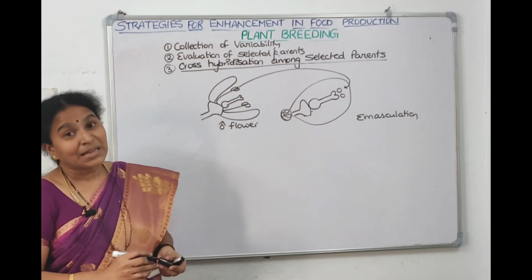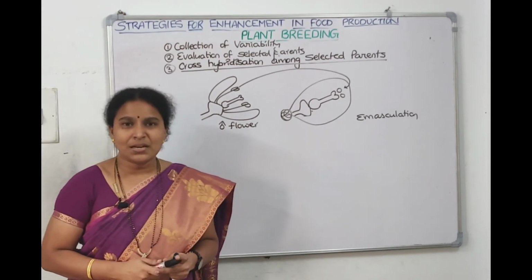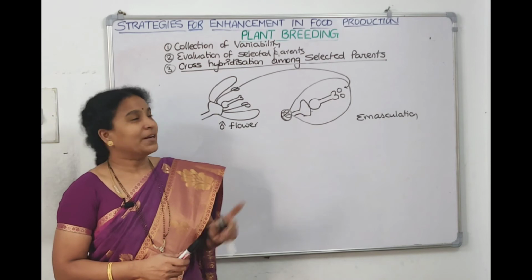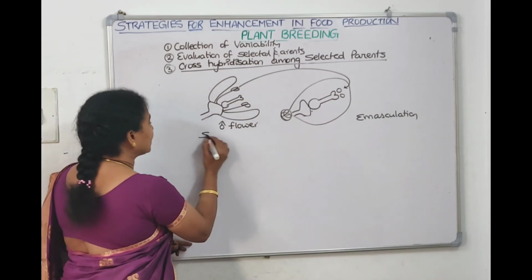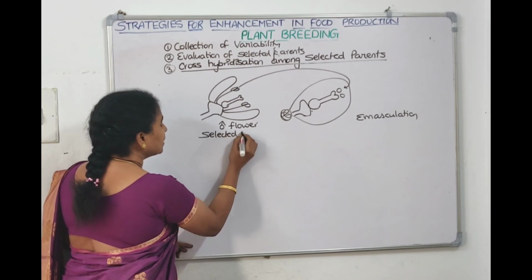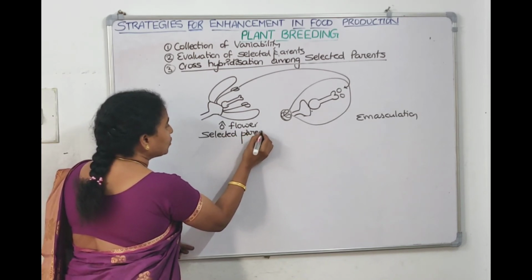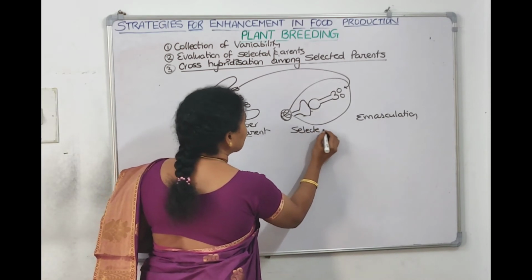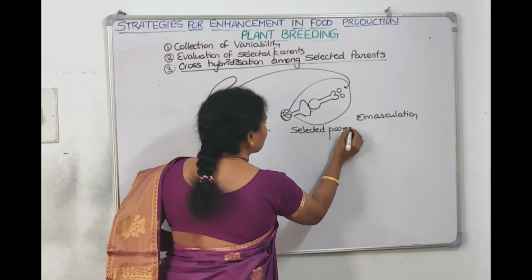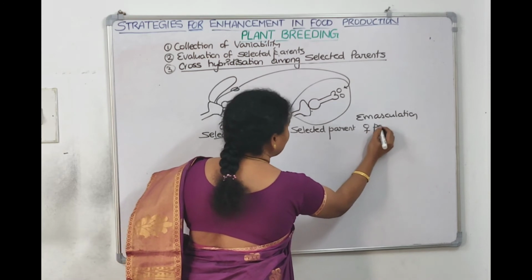So this is a time consuming, tedious process, but we have to do it. This is called cross hybridization. This is one selected parent, our male parent, and this is another selected parent, the female parent.